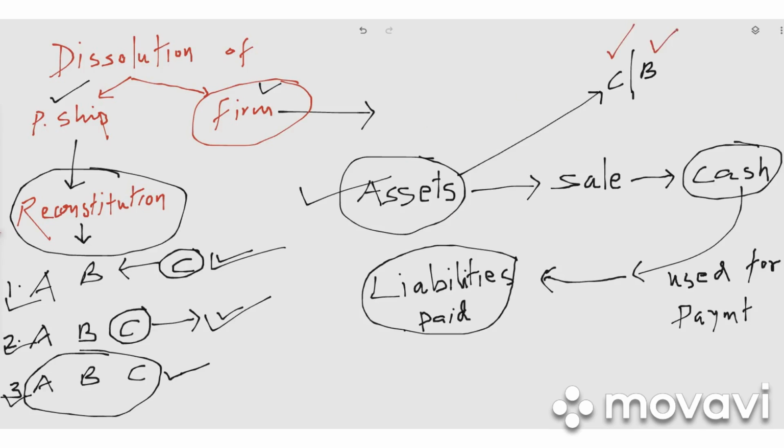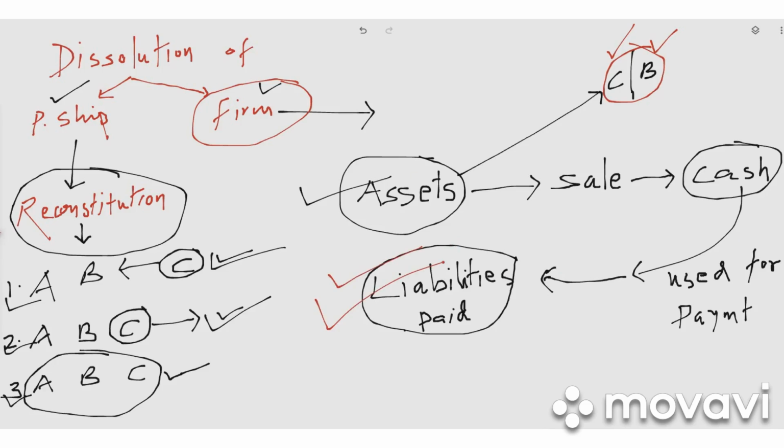cash and bank. Okay, so without considering this cash and bank, all the other assets, all the assets except cash or bank will be sold in the market. It may be sold or it may be taken over by any of the partners, no problem. So if it is sold in the market, then cash will be realized. We will get cash, and that cash will be used for settling all the liabilities in the business.